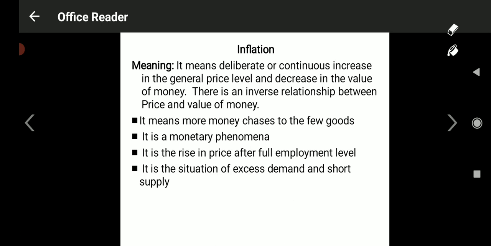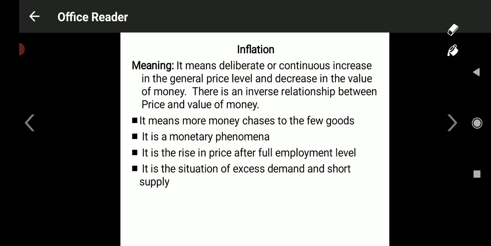Okay, if such is the condition, what happens there? Whatever may be the price, demand automatically increases. When demand increases at whatever price, that is the situation of inflation, when more money is chasing behind few goods. It is a monetary phenomenon. Inflation is not a private phenomenon. It is a monetary, meaning government phenomenon. It happens at government level, and government is the decision maker, and government is the only authority which can control inflation.